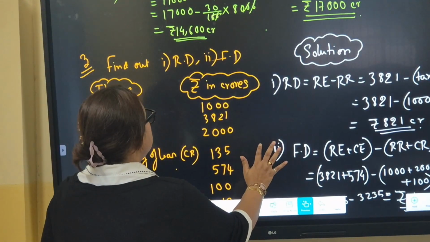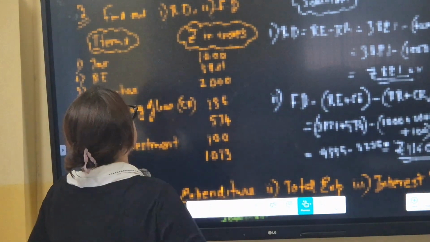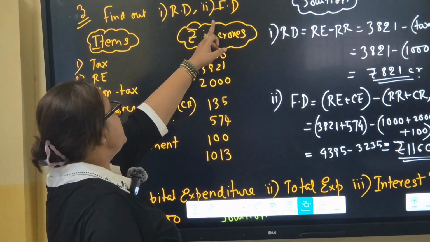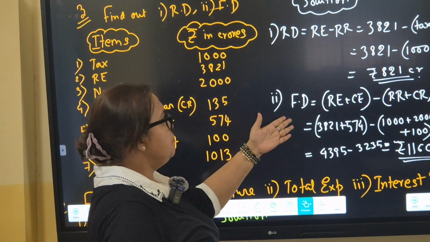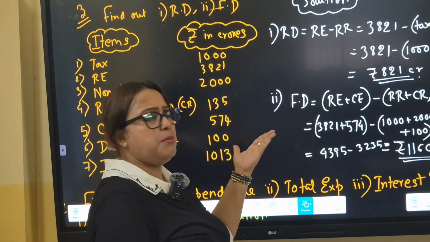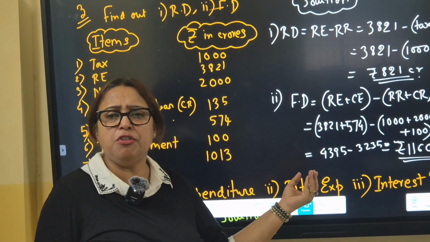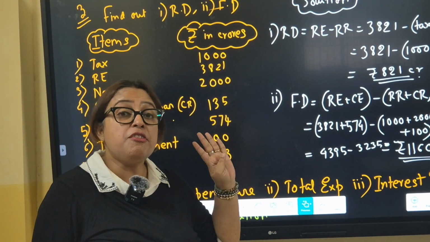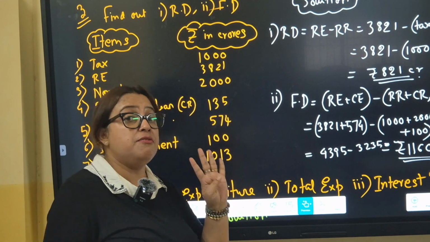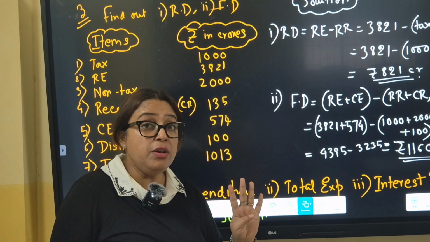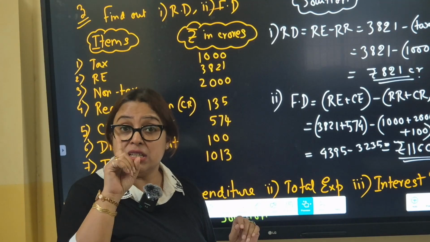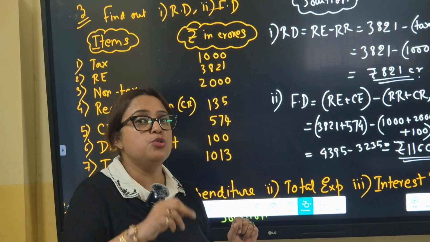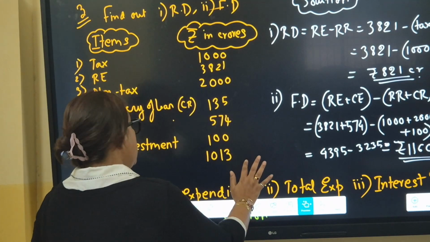And ultimately, we have this one. That is, find out the revenue deficit and fiscal deficit. Revenue deficit, fiscal deficit, very simple sum. There is no problem about it. Just put the formula. We get it. So there are the four types of numericals that I have done over here. So it is very, very important that you pause for some time and take the numericals down, because these are the kinds of numericals that are going to come for your examination.